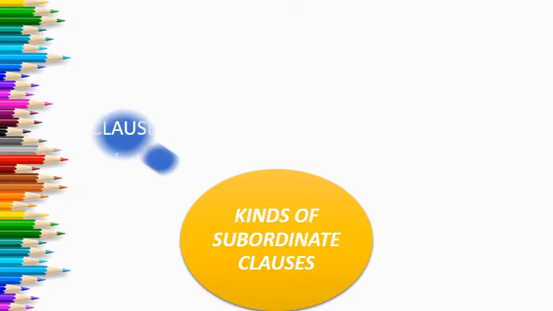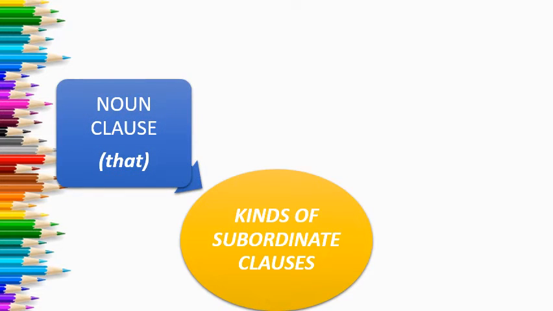First of all, let us see noun clause. A noun clause is that clause which works as a noun, or is a clause that can be used in place of a noun. So how to distinguish a noun clause? For that, what do you have to do? You have to put what with the main verb and ask a question. If you get the answer positively, that clause will be a noun clause.